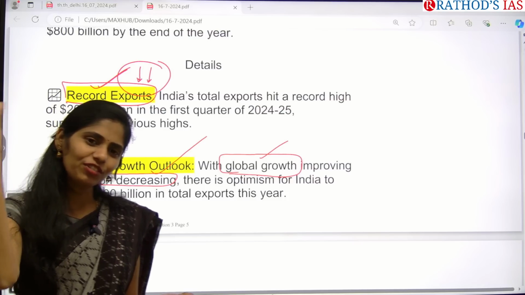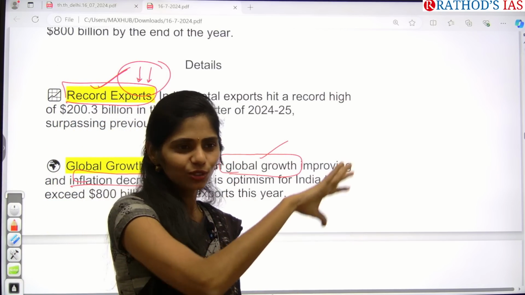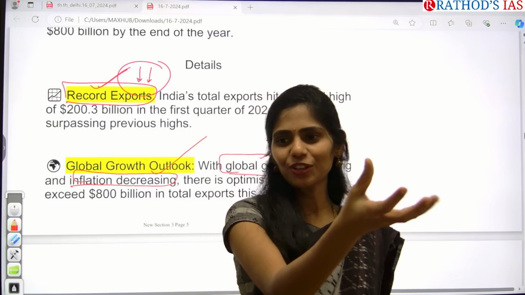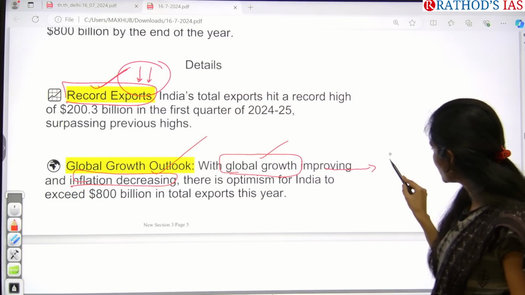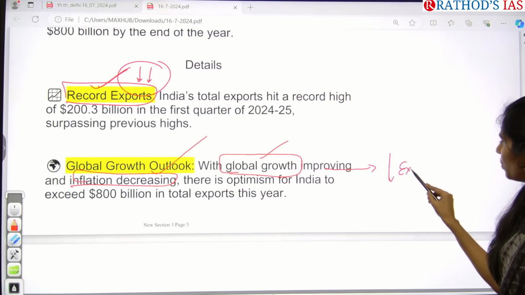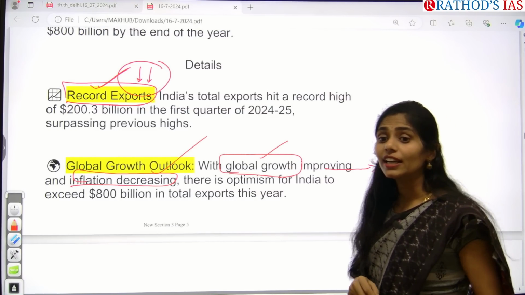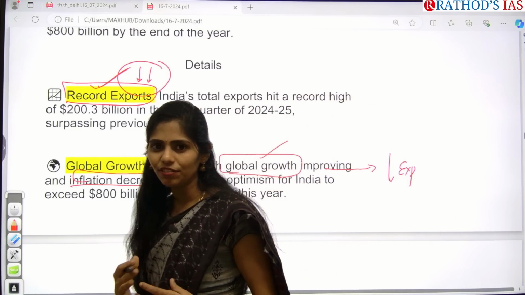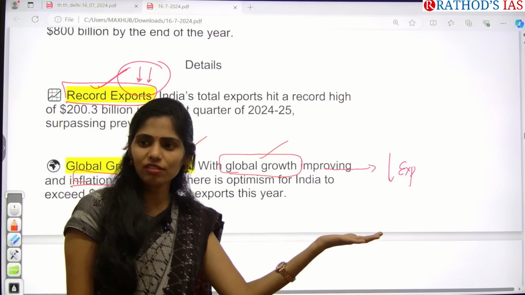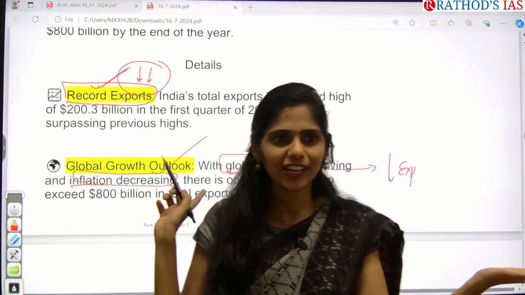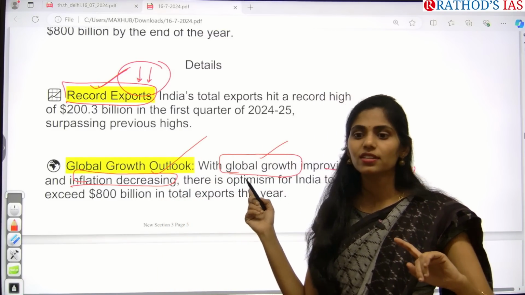So if prices decrease in other countries, those countries' people will be buying their own country's goods. Why would they buy Indian goods, right? So because of this reason there is a decrease in exports from India. So whenever you are writing an answer regarding inflation, what is its impact? Whenever inflation in other countries is reducing, it will have an impact on our exports. So can you connect this point?